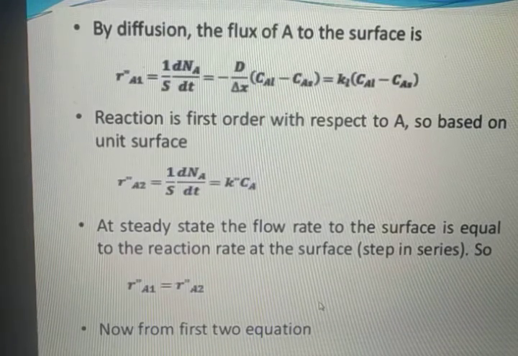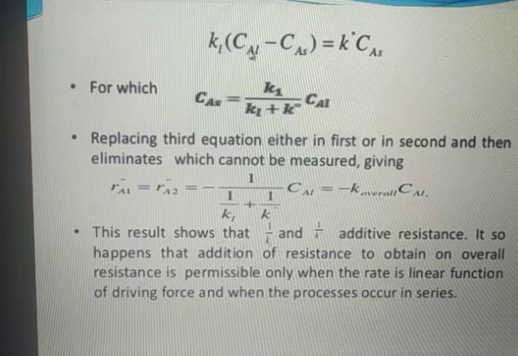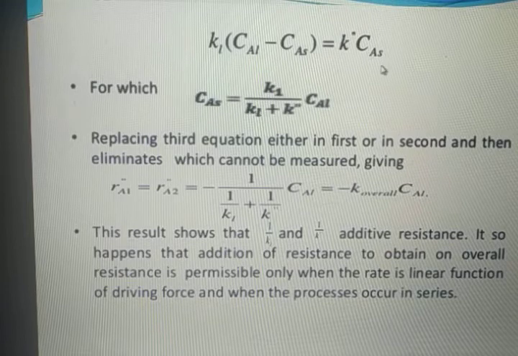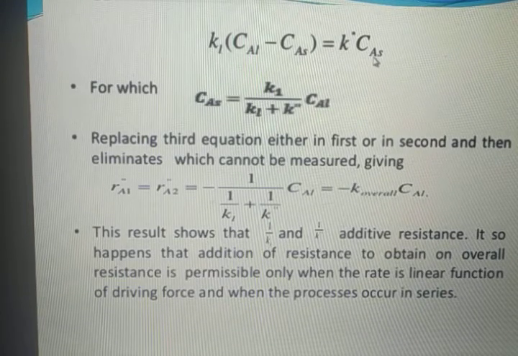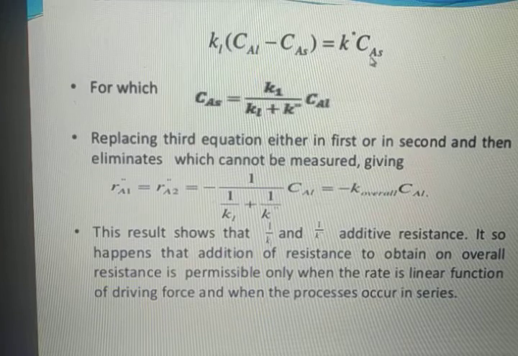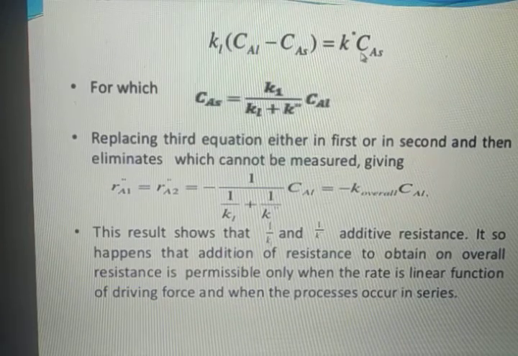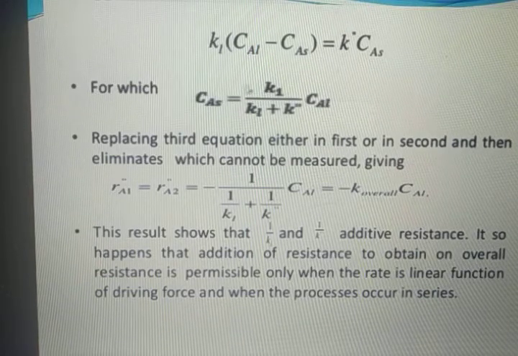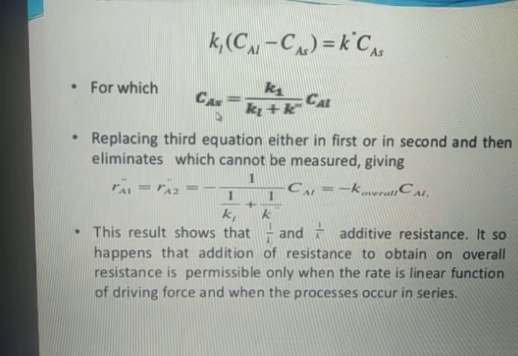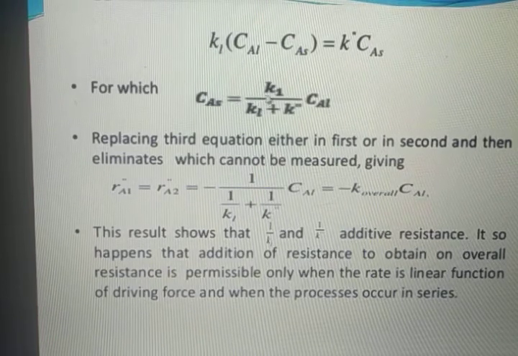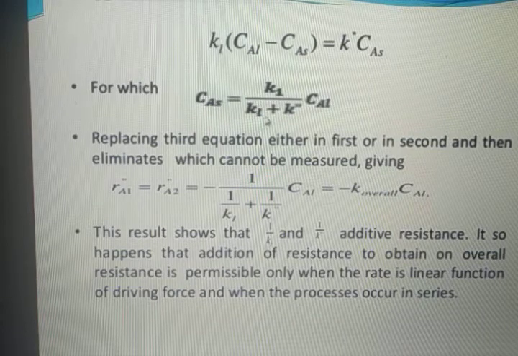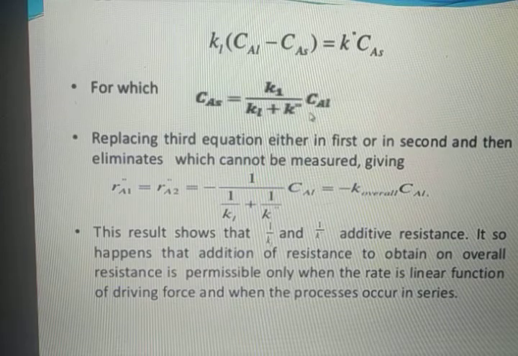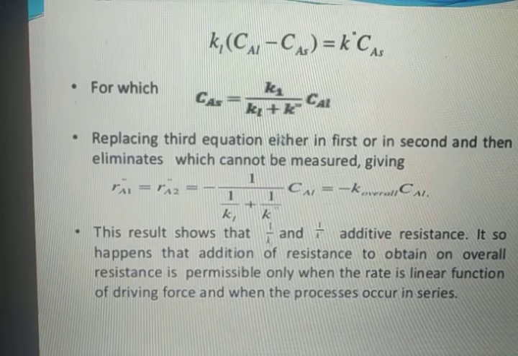Now from the first two equations we will get KL into CAL minus CAS is equal to K double dash CAS. Why CAS over here? Because that was the concentration available on the interface. If we want to solve this equation with respect to CAS, then what will come out? CAS will come out to be equal to KL upon KL plus K double dash into CAL.